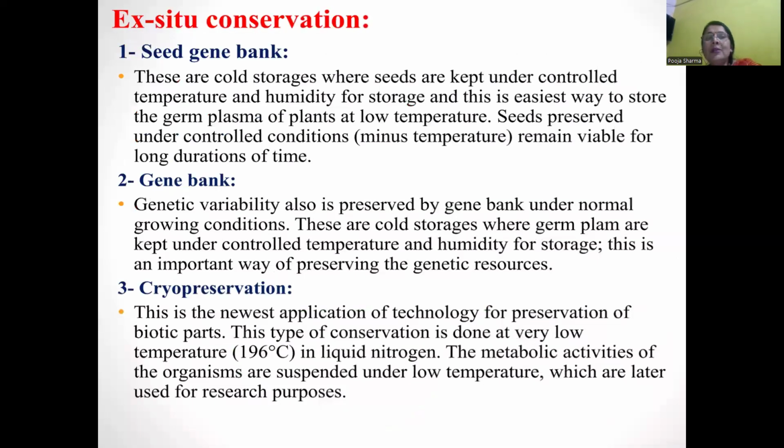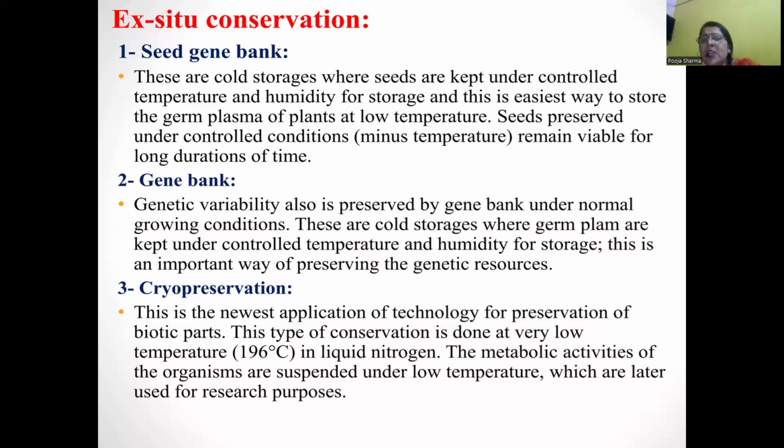Ex situ conservation forms: seed bank, gene bank, and cryopreservation. Seed gene bank: there are cold storages where seeds are kept under controlled temperature and humidity for storage. This storage is the easiest way to protect the germplasm. Storage of the germplasm of plants at a low temperature. Seeds are preserved under controlled conditions at minus temperature.